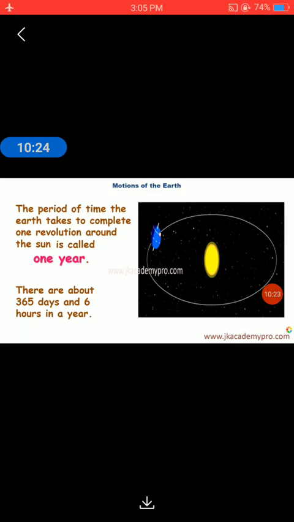We just saw that the earth, while rotating itself, also moves around the sun. So the period of time the earth takes to complete one revolution around the sun, that is one turn around the sun, is called 1 year. So there are about 365 days and 6 hours in a year.